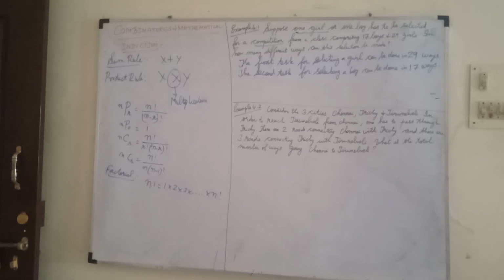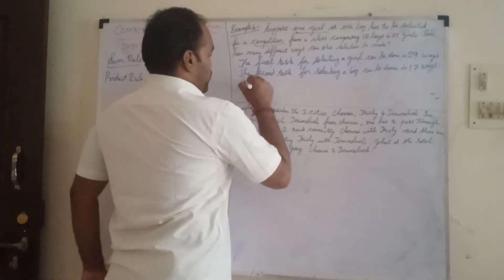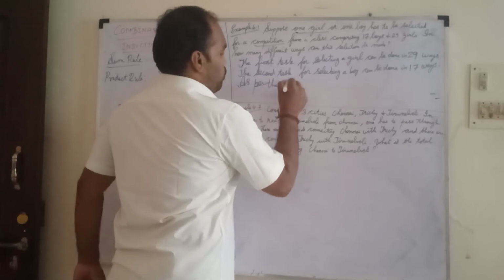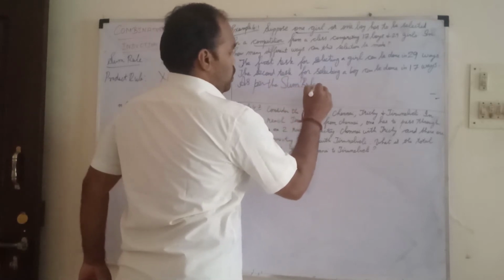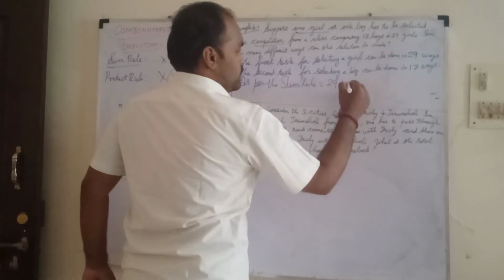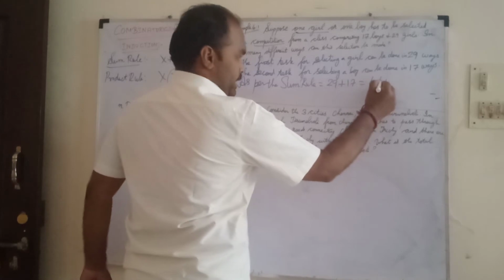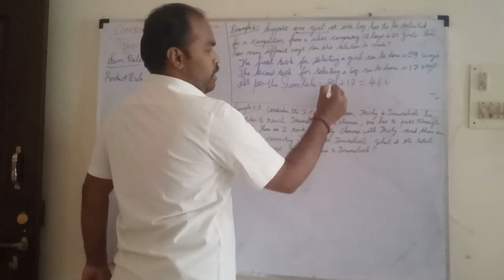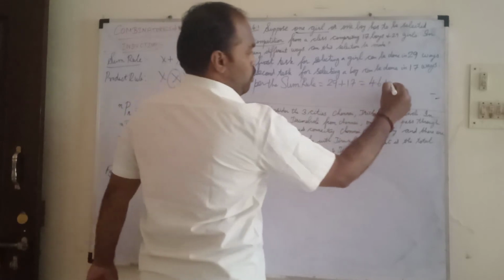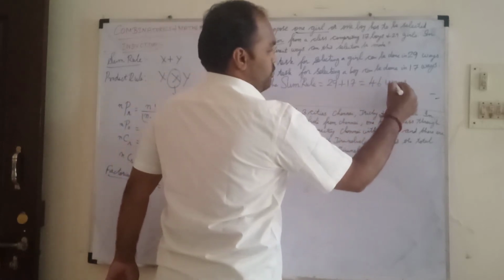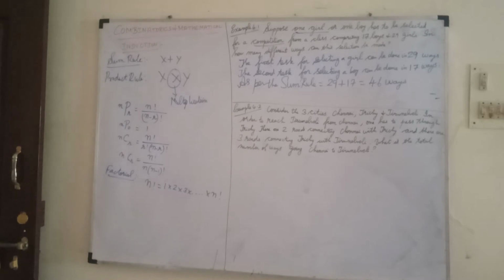Totally 29 ways in the first task, that is for selecting a girl. For selecting a boy, it can be done in totally 17 ways. So now how can we do it? As per the sum rule, 29 plus 17 equals how much? 9 plus 7, 16. Balance 1. 1 plus 2, 3. 3 plus 1, 4. So 46 ways.